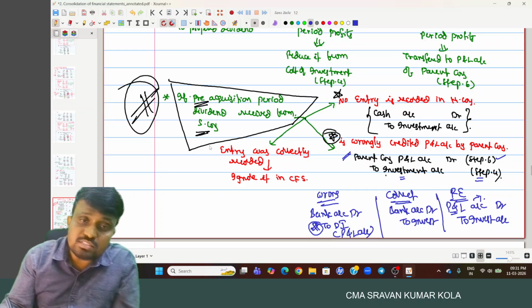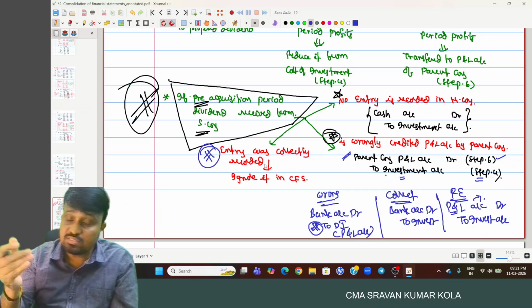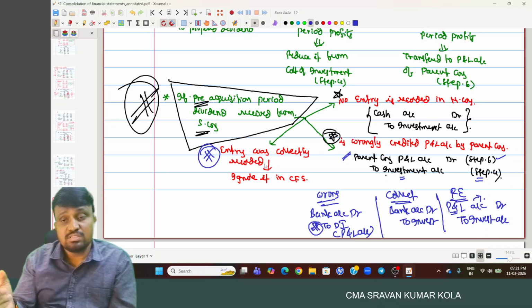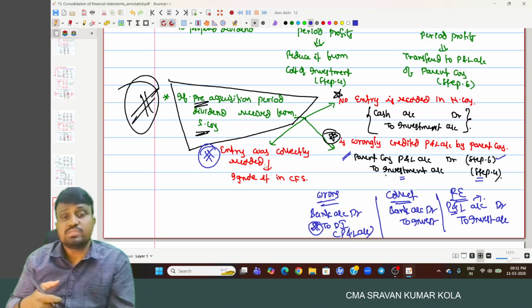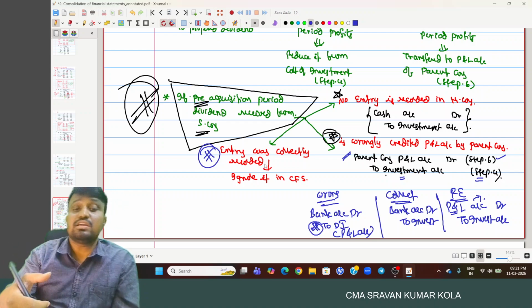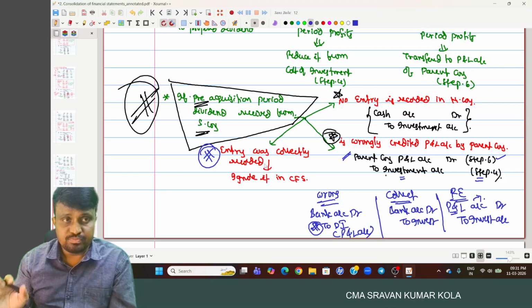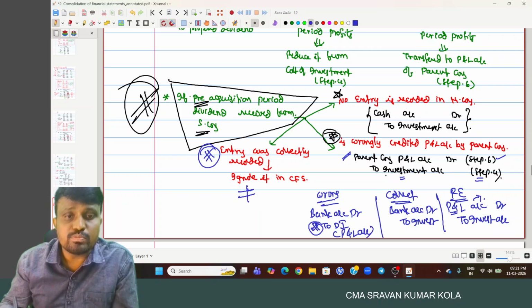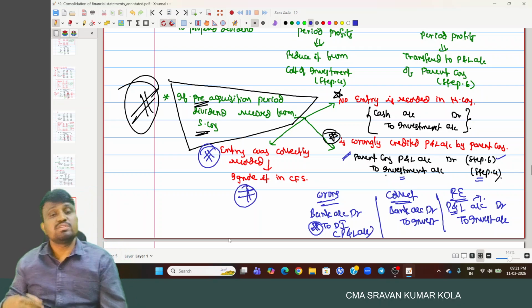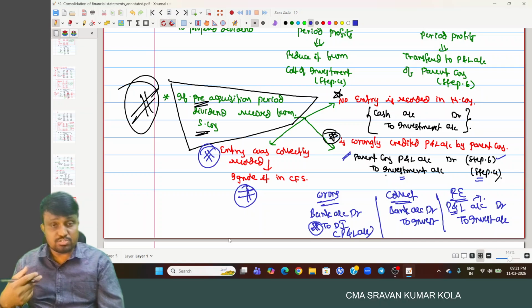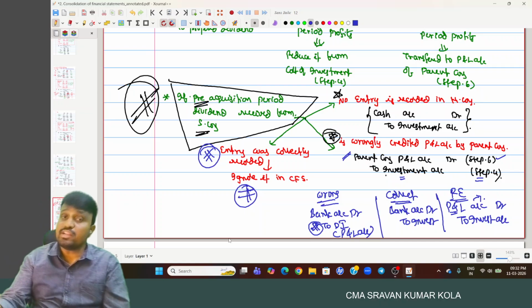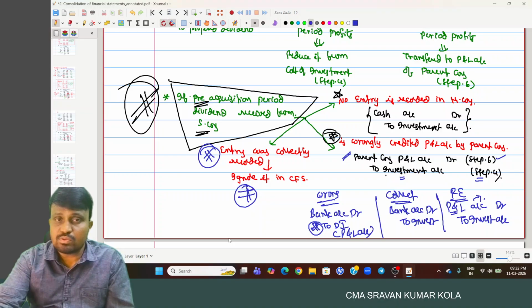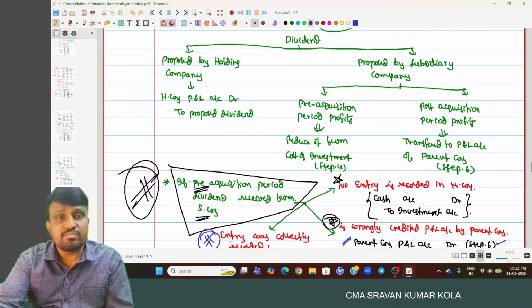And another scenario: if the entry was already recorded correctly. That means the subsidiary company announced a dividend that was received by the parent company and is correctly adjusted to the investment also, correctly reduced from investment also. Then no entry is required to be recorded. No further adjustment is required in consolidated financial statements because it was already recorded correctly. Okay, so this is about the dividend.